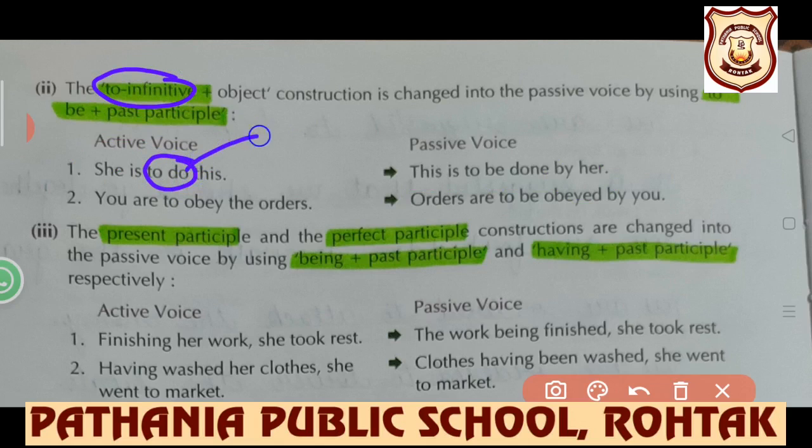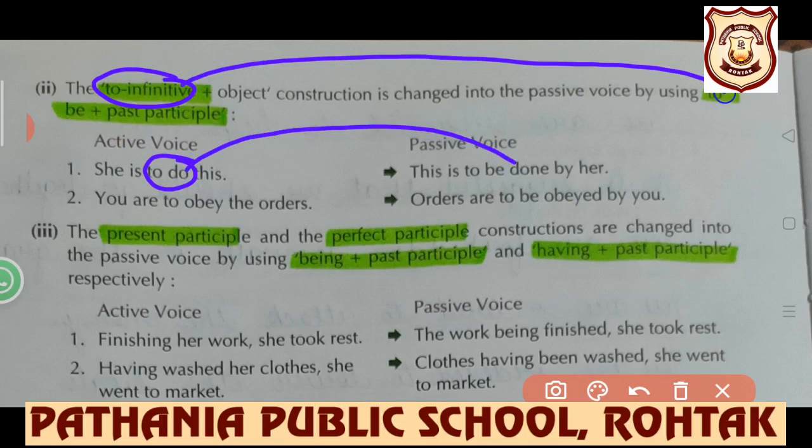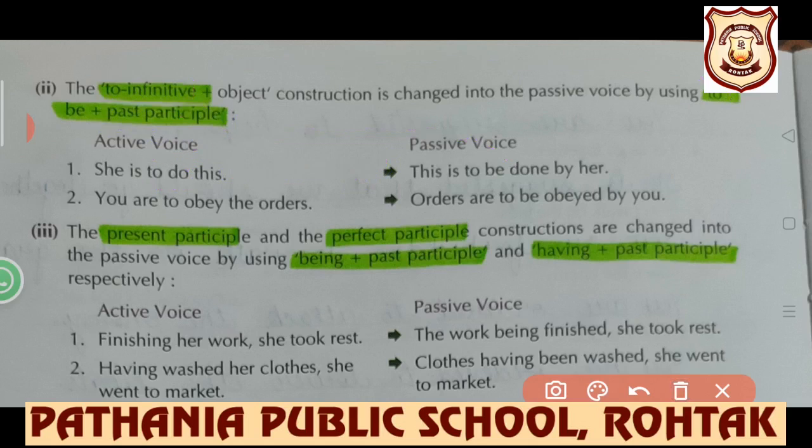To be will be changed into to be done. And the same formation has been given here. To plus first form will be changed into to be plus third form of the verb. And the same we have done for making active into passive. Is to, we have changed into to be done. She is to do this. This is to be done by her.